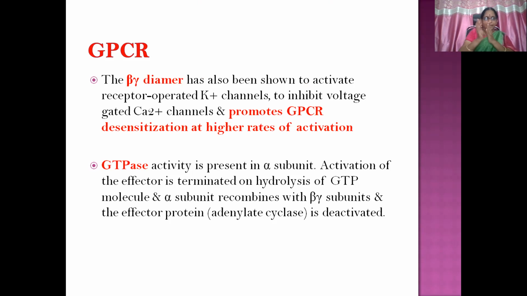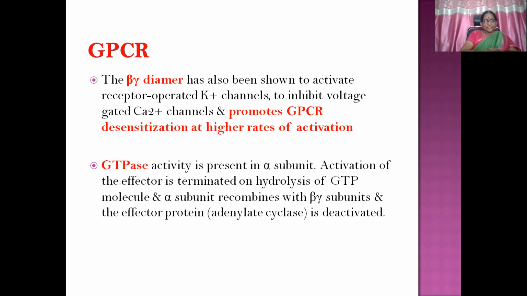So what happens to this beta gamma dimer, which gets separated from the activated GPCR along with the alpha subunit? Does it have any action? It has been shown to activate receptor operated potassium channels, to inhibit voltage gated calcium channels, and to promote GPCR desensitization at higher rates of activation. After the receptor has been stimulated for a period of time, its action has to be terminated. That responsibility is taken by the beta gamma dimer that gets dissociated, and the process through which this termination of action happens is desensitization.